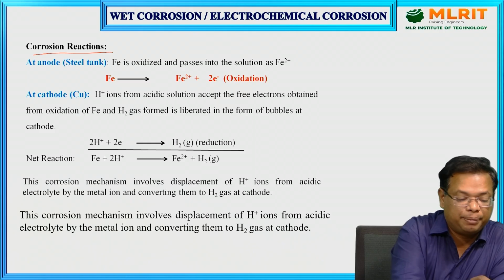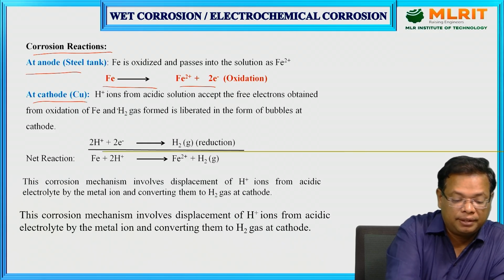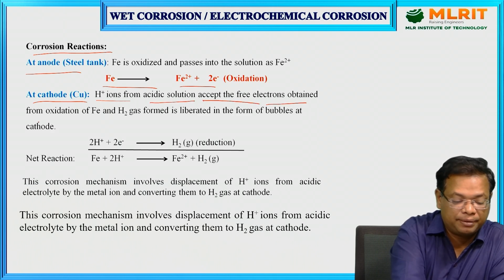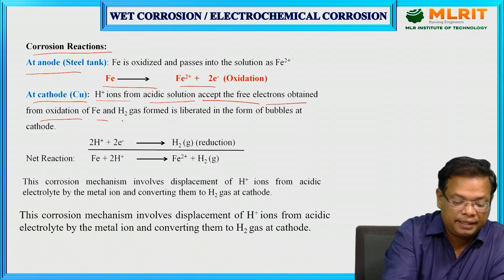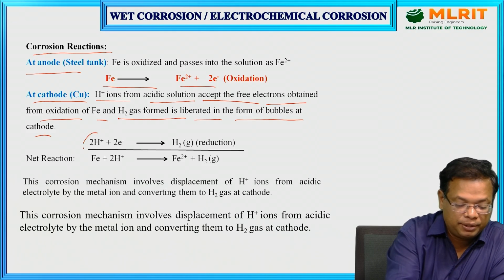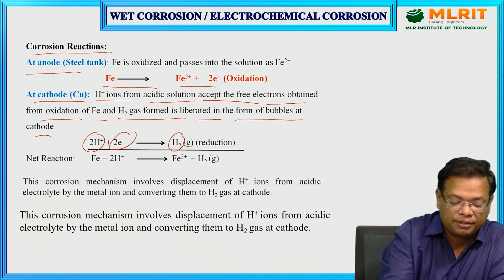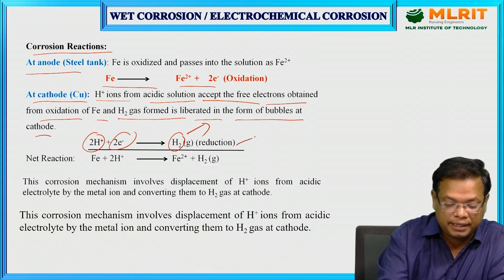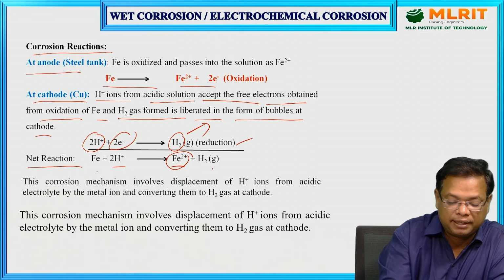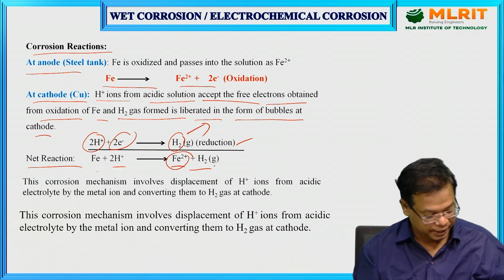Let's see what actually happens in the corrosion reactions. At the anode, Fe will lose its electrons, and at the cathode, H+ ions from the acidic solution or industrial wastewater accept the free electrons obtained from the oxidation of the iron, and the H2 gas formed is liberated in the form of bubbles at the cathode. See, the 2H+ ions from the industrial wastewater gain 2 electrons, which forms H2 gas. Reduction. So the net reaction is Fe plus 2H+ gives rise to Fe2+ ions and H2 gas. This is the net reaction.